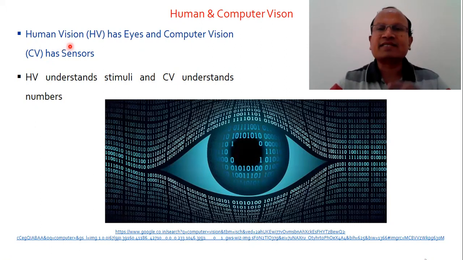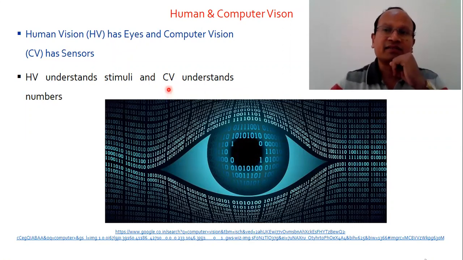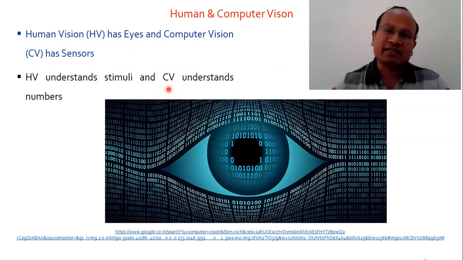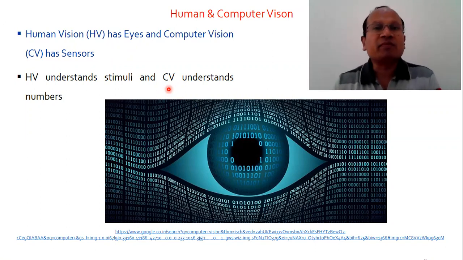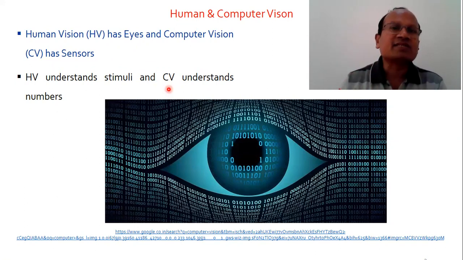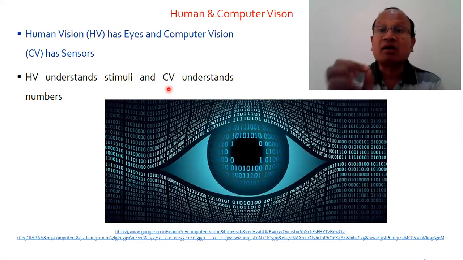Human vision understands stimuli. If there is any change in a physical excitation, physical property or quantity, our eyes, our nose, our ears can detect it. But we are talking about vision only, so we will focus on eyes. If there is any change in the stimuli, human eyes can detect it. Similarly, sensors can also detect any change in the stimuli. But that change in stimuli is interpreted by the computer as numbers.